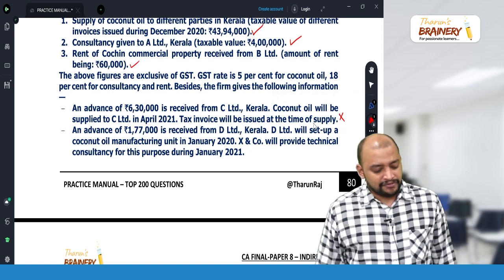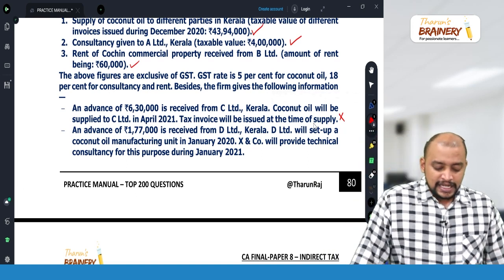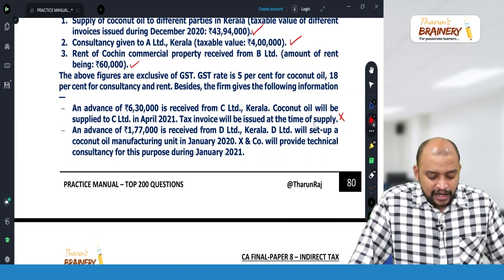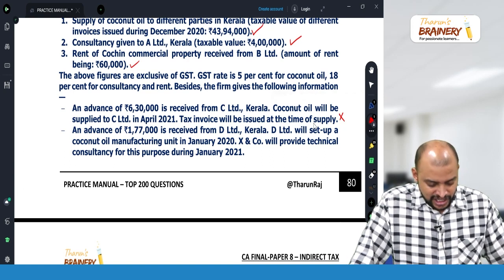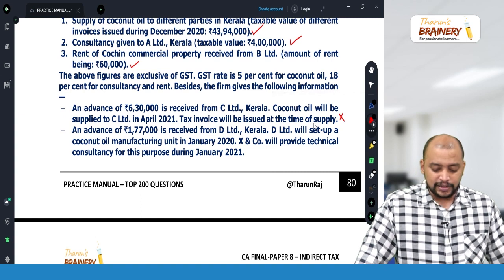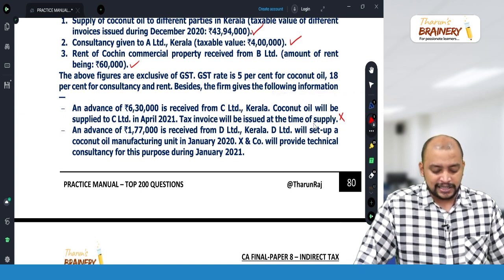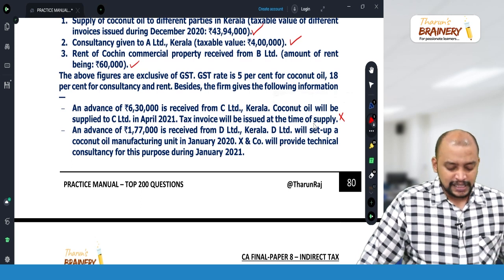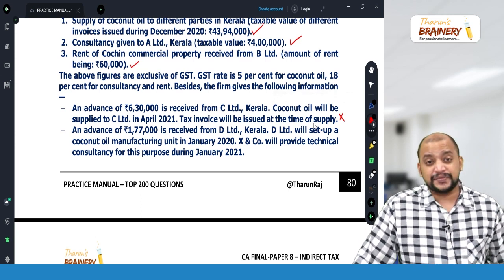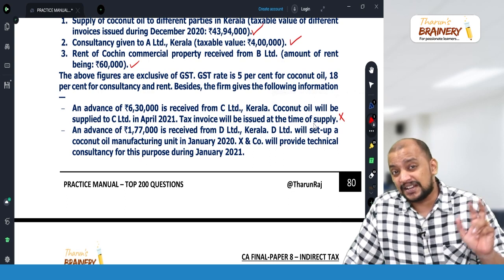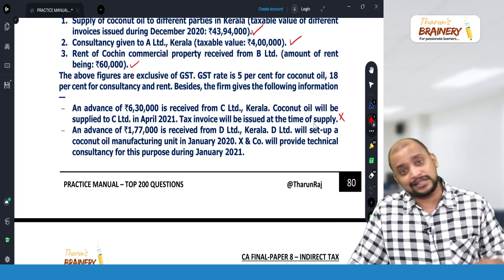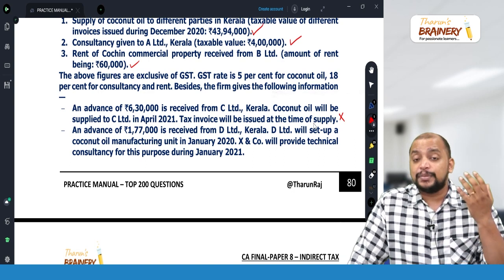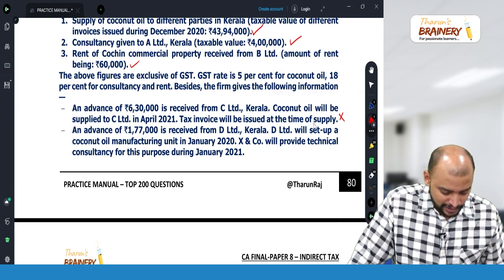An advance of 1,77,000 is received from D Limited, Kerala. D Limited will set up a coconut oil manufacturing unit in January 2021. X & Co will provide technical consultancy for this purpose during January 2021. So this is for what? This is for services. In case of services, whether GST is payable on advances? Yes. For goods only, GST is not payable on advances. But on services, GST is payable on advances.